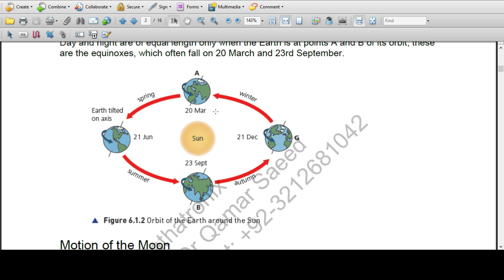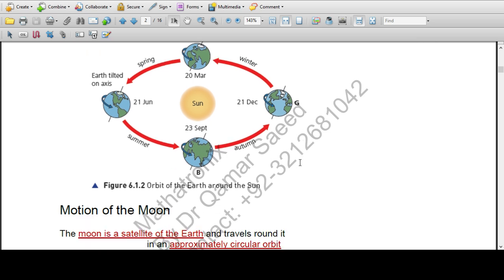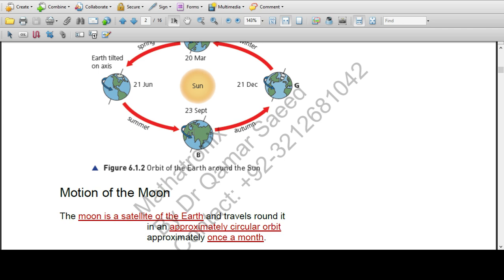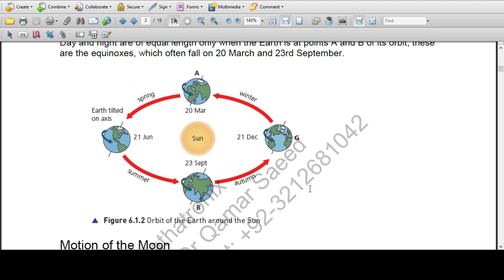December, January, February are the winter months in the northern hemisphere. This is for the northern hemisphere, this upper half of the earth, half of the sphere. In the lower part, the southern hemisphere, the case is different, the reverse of this.